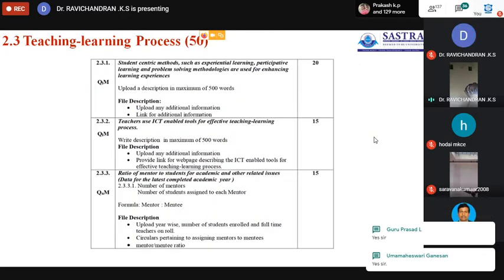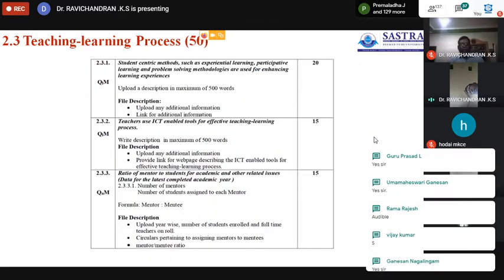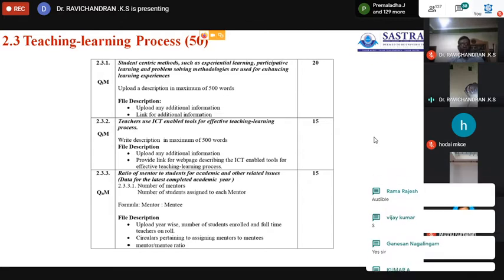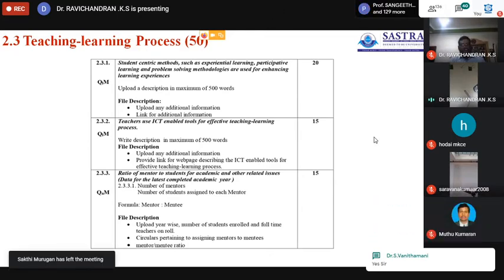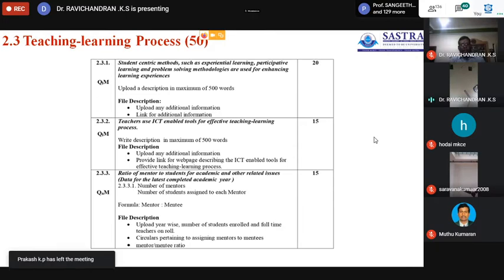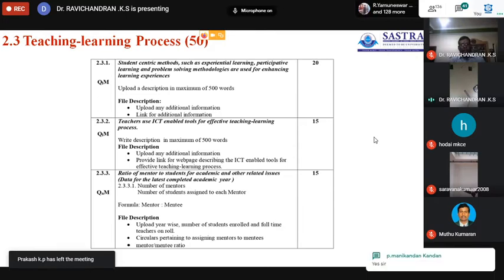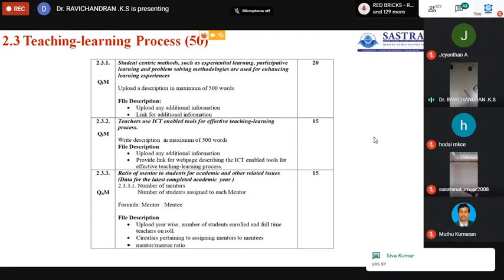Now I will move to the third category, teaching learning process. 50 marks will be allotted for teaching learning process. That 50 marks will be allotted under three categories: 20, 15, 15. The first 20 marks go to student-centric methods such as experiential learning, participative learning, and problem-solving methodologies.